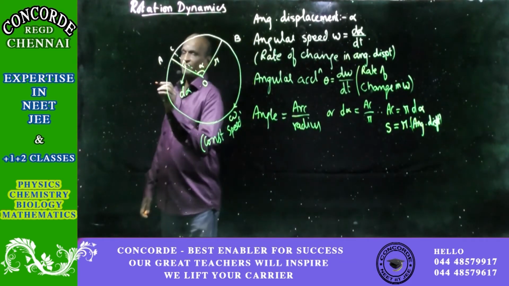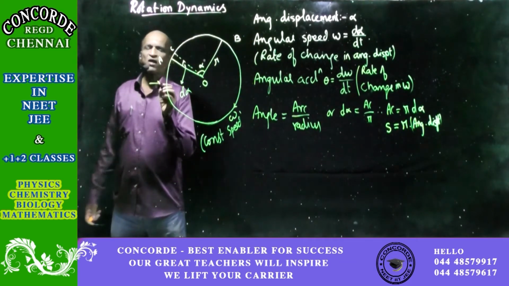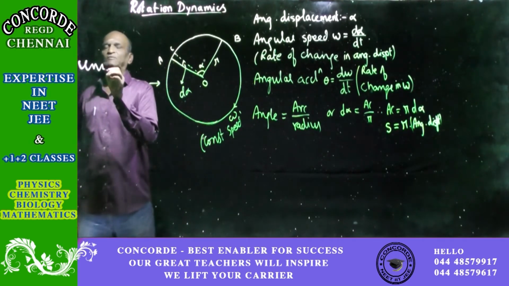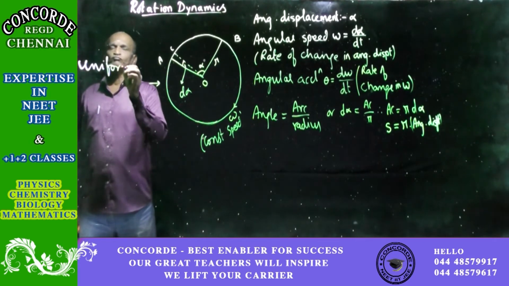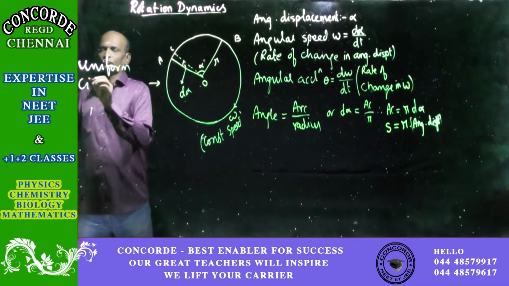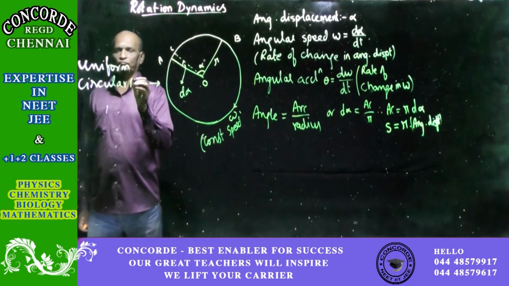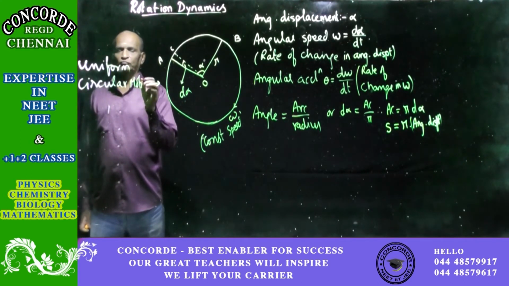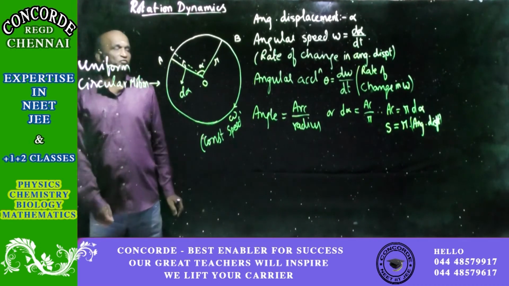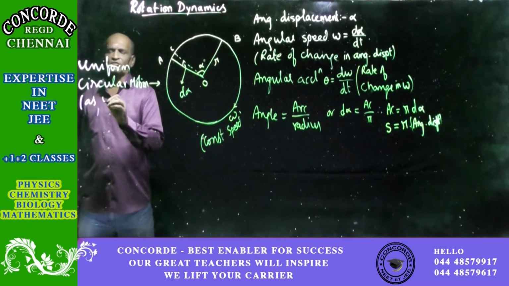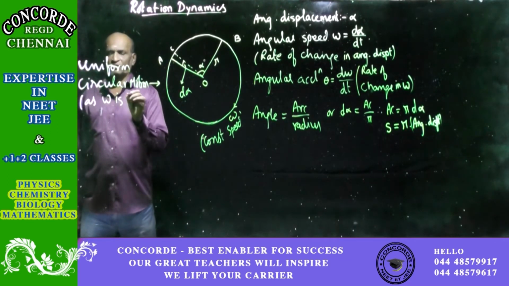Then this type of circular motion is called uniform circular motion. As you can write over here, omega is constant.